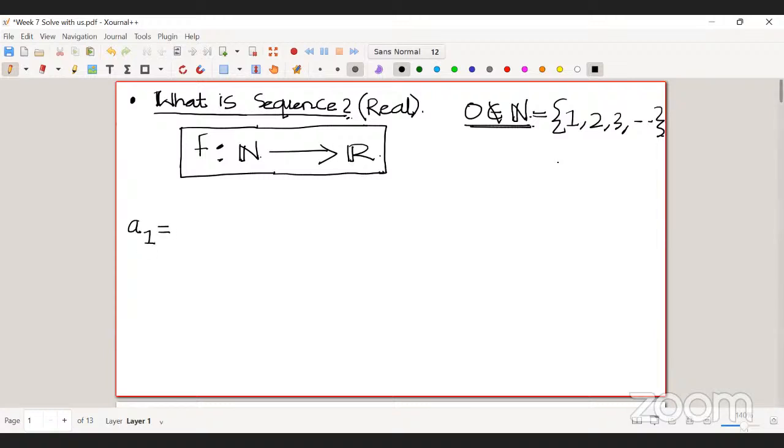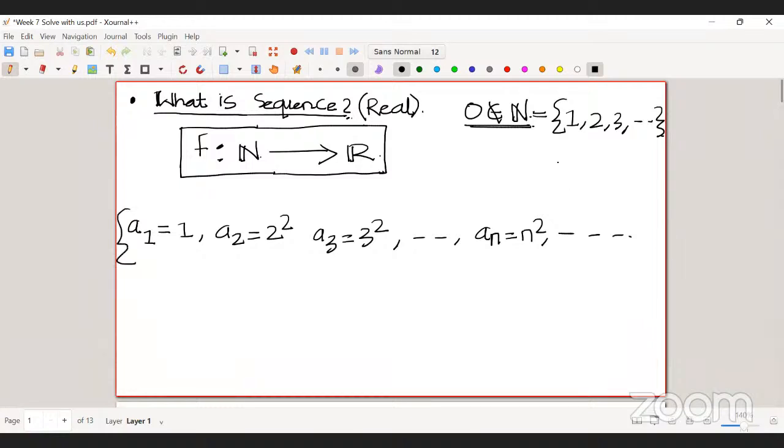The first term of the sequence is 1, a2 is, let's say, 2 square, a3 is 3 square, and so on, and the nth term of the sequence is n square. So in general, you see a sequence in this form.